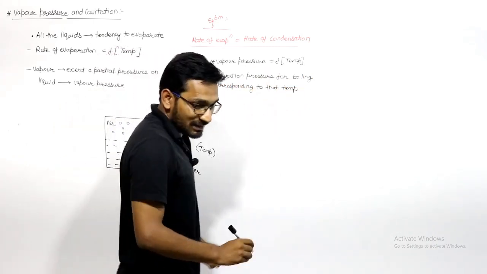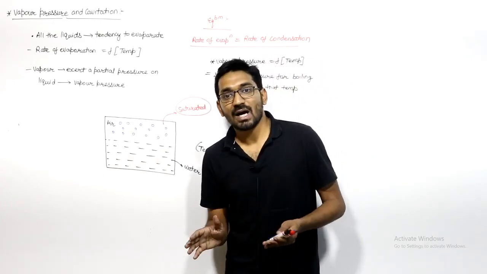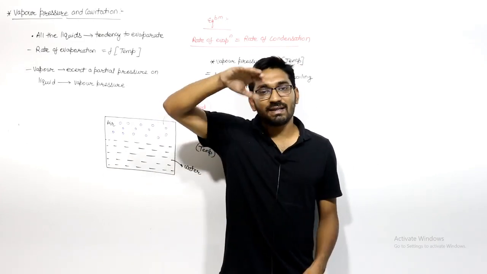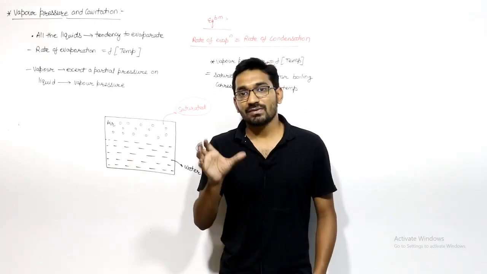This is the vapor pressure, right? So we can say that the vapor pressure will be equal to the saturation pressure for boiling corresponding to that temperature. Let us say we have 100 degrees Celsius or 50 degrees Celsius temperature. Corresponding to that 50 degrees Celsius temperature, we can say what is the corresponding pressure for boiling. That is known as your vapor pressure.